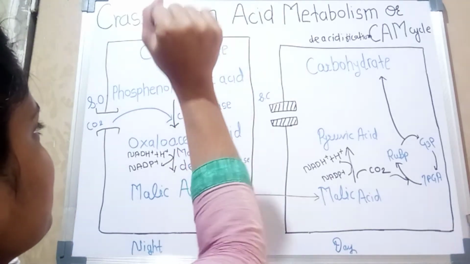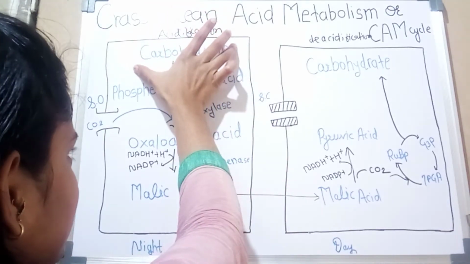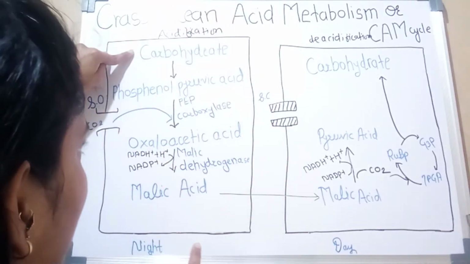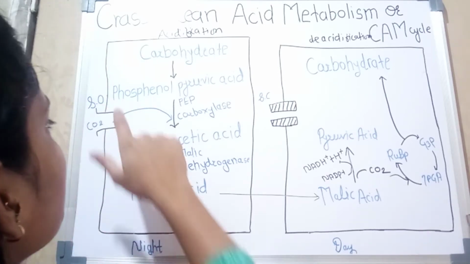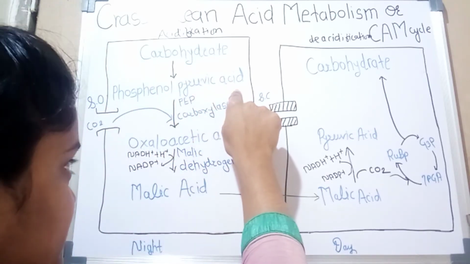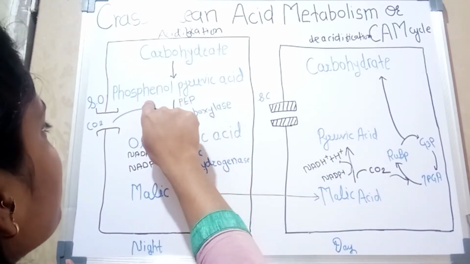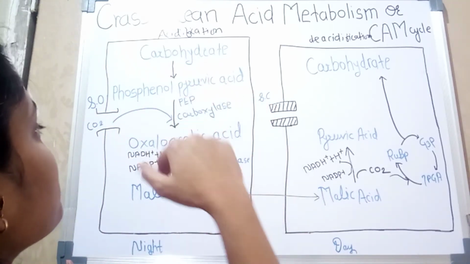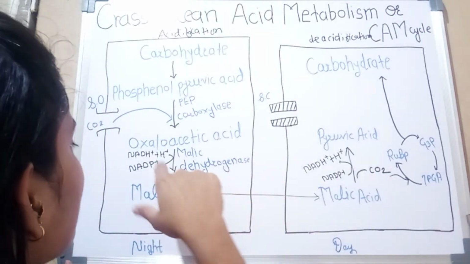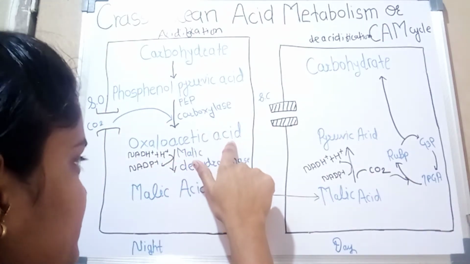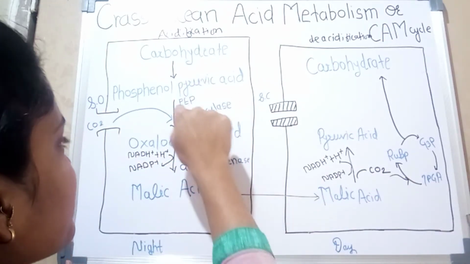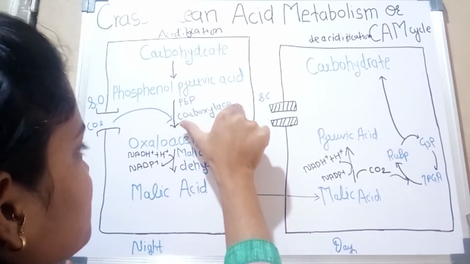First we see the storage carbohydrates. The storage carbohydrates are converted into phosphoenol pyruvic acid through glycolysis. Then phosphoenol pyruvic acid undergoes carboxylation, and there is formation of oxaloacetic acid by the enzyme phosphoenol pyruvic carboxylase.